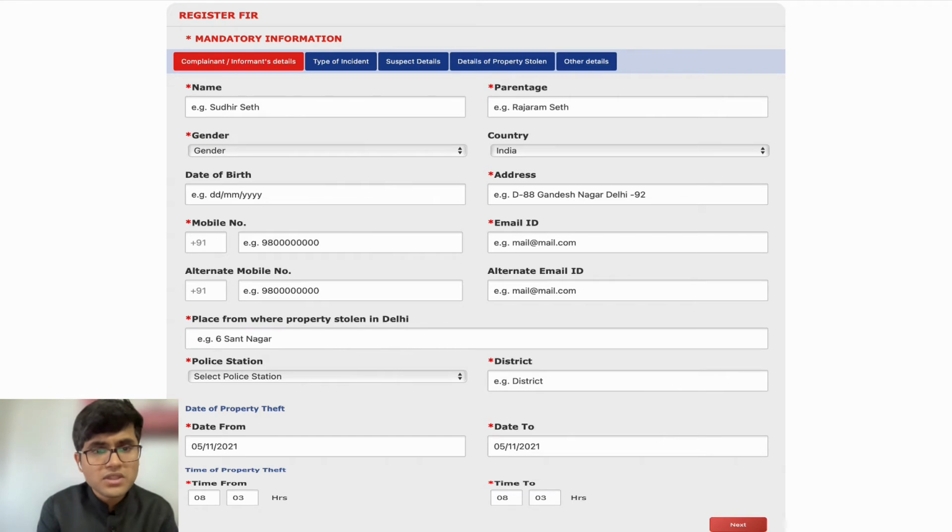Then you select the nearest police station. First of all, you have to select the place from where your property was stolen. Then you select the police station near that particular place, then the district, then the date of the property theft, on which date it was stolen. Then if you are sure about the time, you can give the time, but if you're not sure about the time, you can give an approximate time, that is, when you last saw that particular property, and then you can move forward with the same. So these are basic details about you, the property, where it was stolen and the time at which it was stolen. So moving forward,